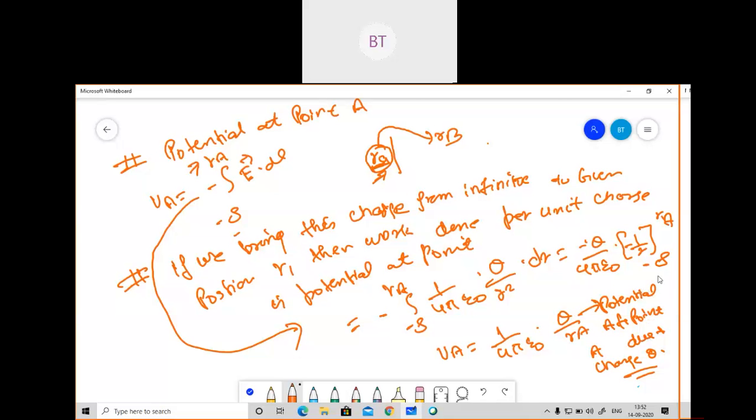So before transferring from RA to RB position, you needed to transfer that charge from some infinite position. We are supposing that earlier the charge was at some infinite position. We moved it from infinity to the RA position, and after that, our main task is to move that charge from RA to RB position. Is this clear to you?